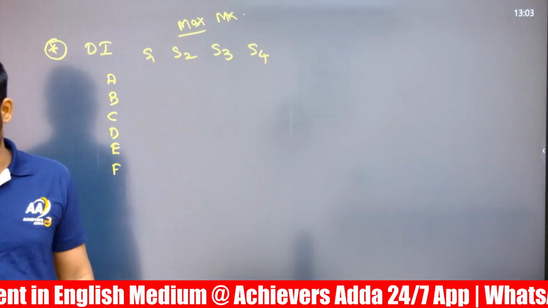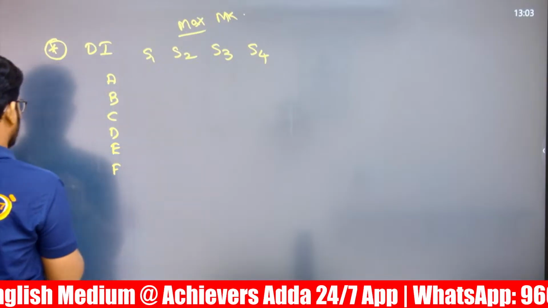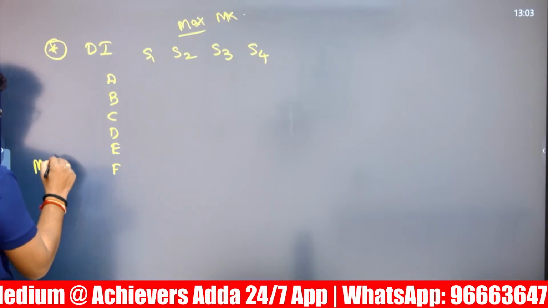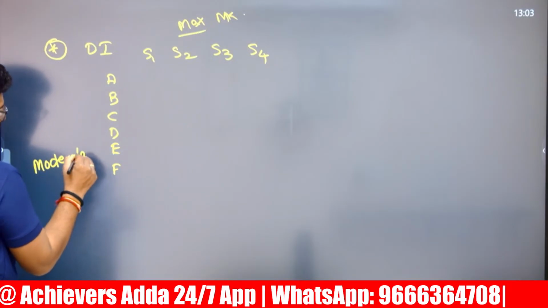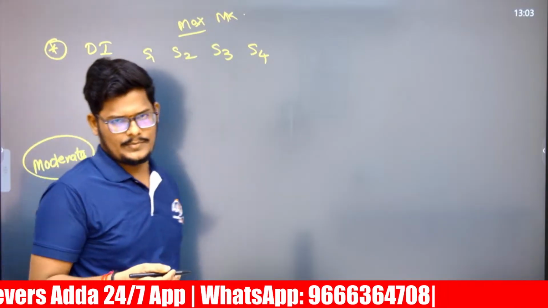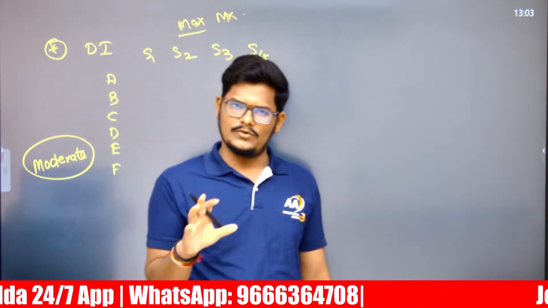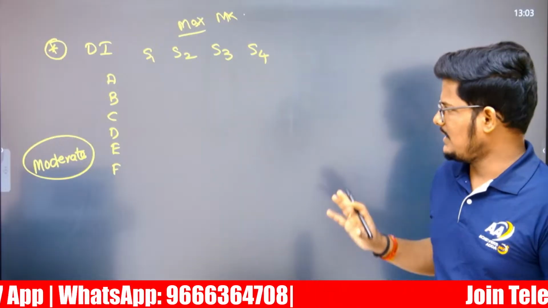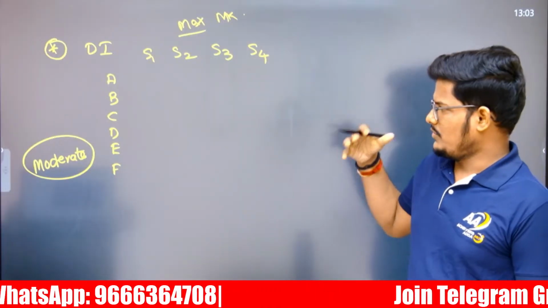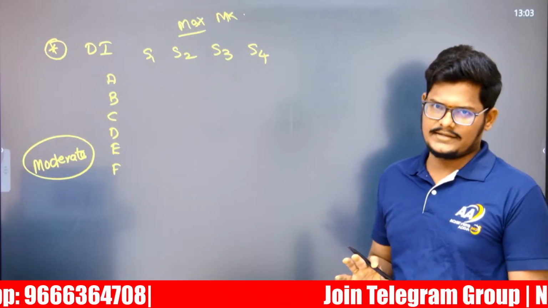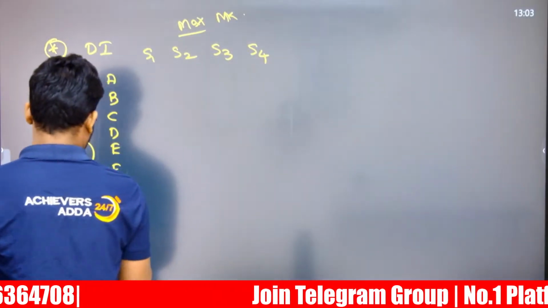This was a calculation based question. DI is moderate in nature, not too difficult. It may be lengthy for students who did not practice DI at all, so for them it will definitely be lengthy and calculation heavy. But if you have practiced well for DI, then it is within the range of solving.